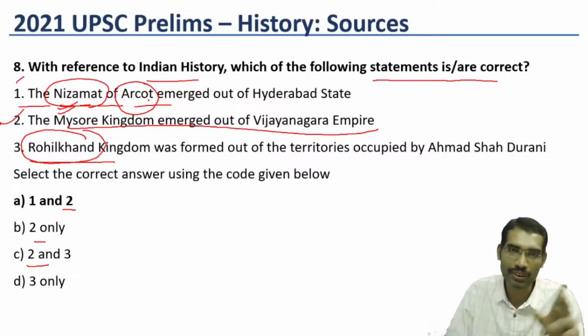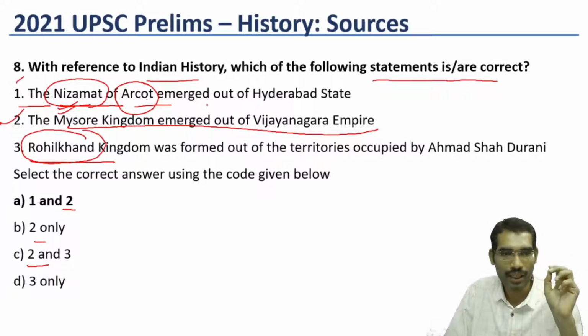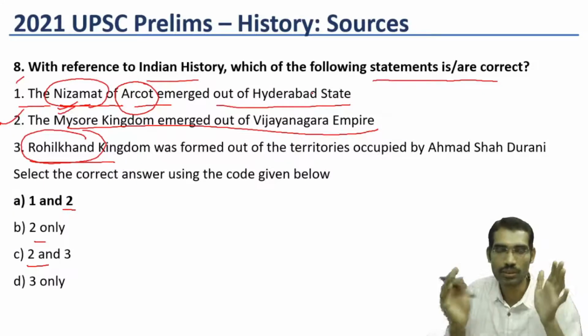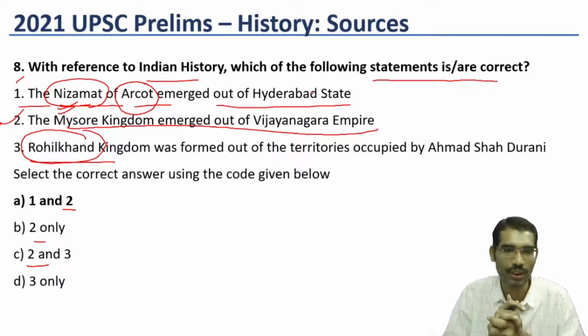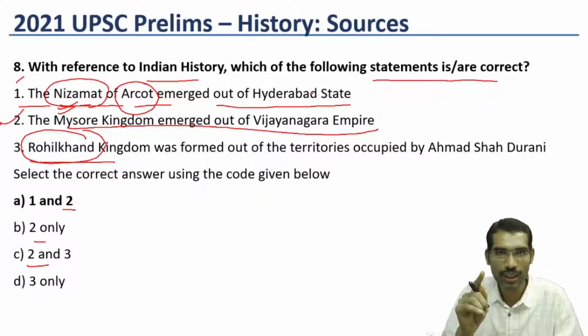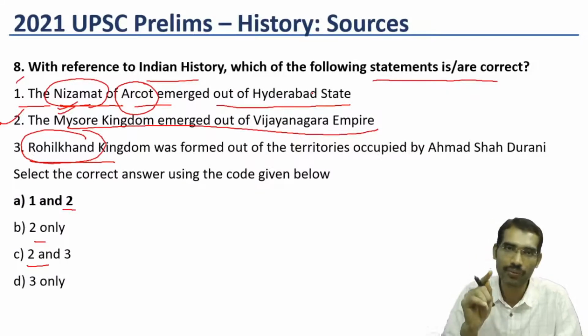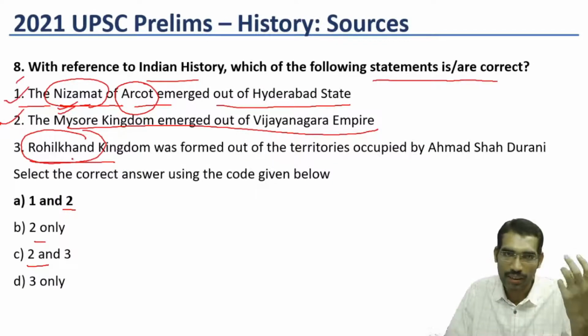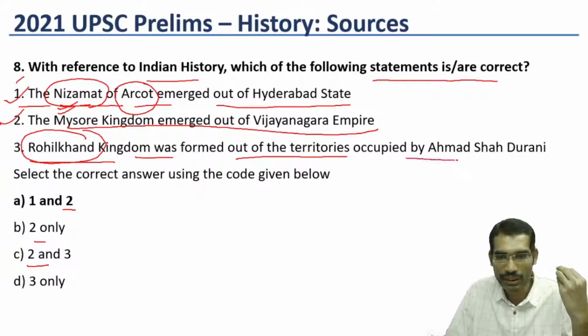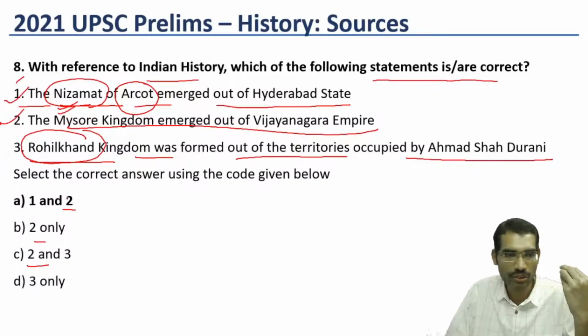This comes from the first chapter itself. Emerged out of Hyderabad state. So this statement also can be answered from Bipin Chandra only, provided we read the statements of Bipin Chandra very carefully. Now statements 1 and 2. Otherwise also, now we will see the third statement. Rohilkhand kingdom was formed out of the territories occupied by Ahmad Shah Durrani. This is the statement.